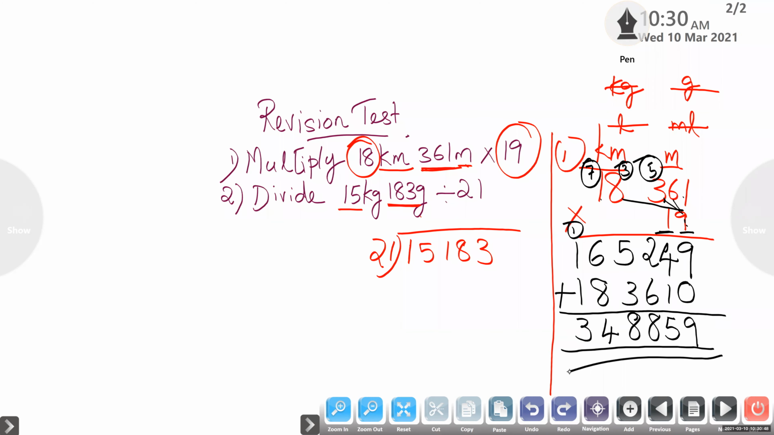So this last 3 digits represent meter, and the first 3 digits represent kilometer. So kilometer, that is 348 kilometer, 859 meter. So that answer is 348 kilometer 859 meter.